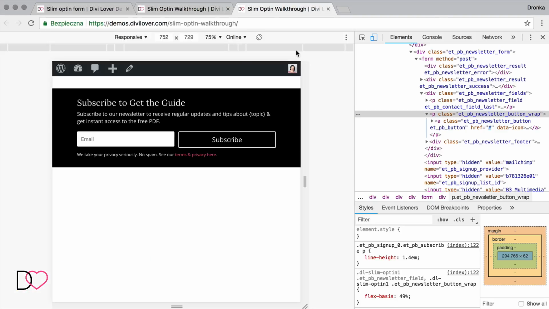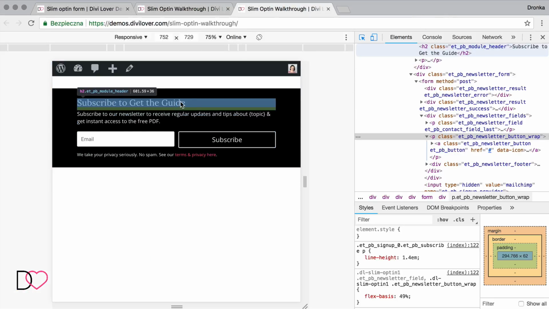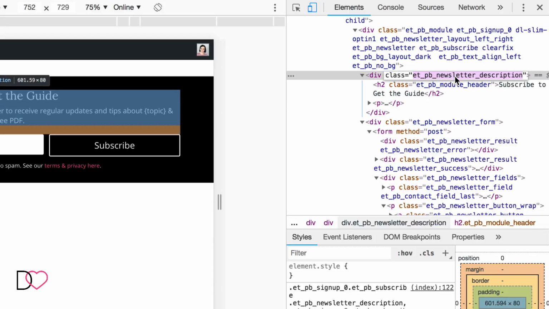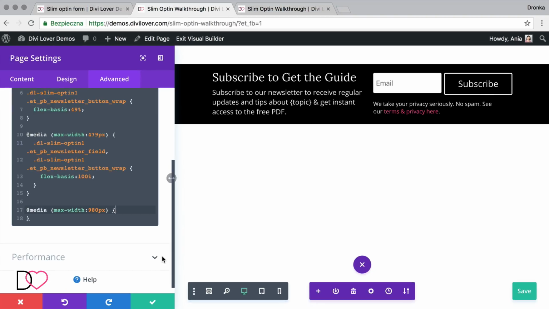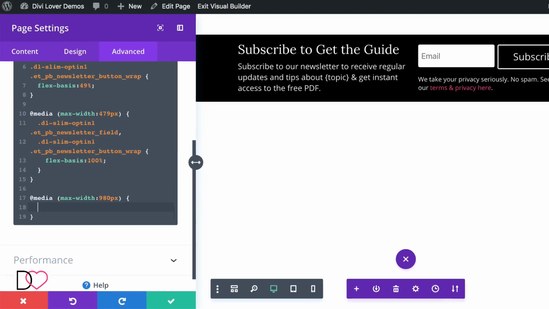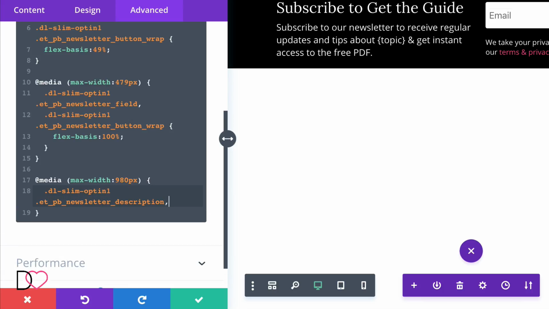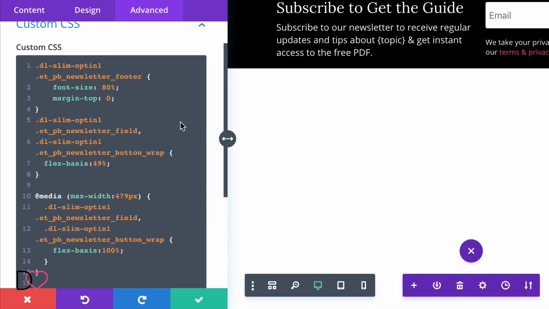And let's see what's the class for the description. And we already have the footer class. The footer we used here.